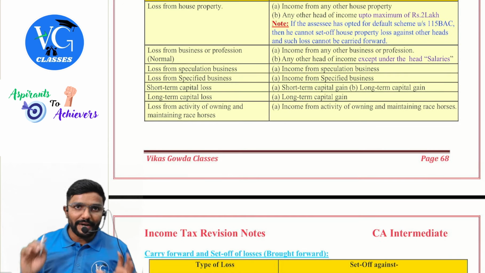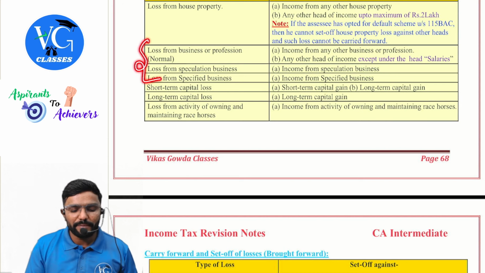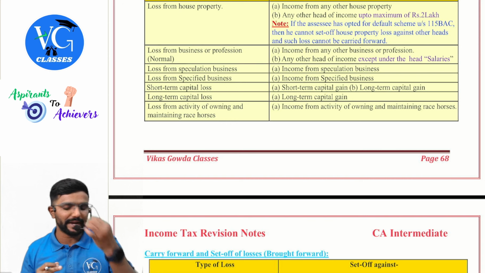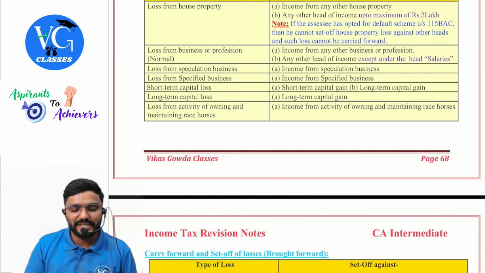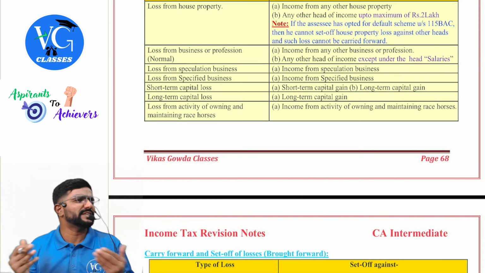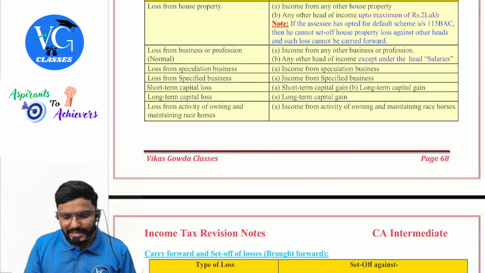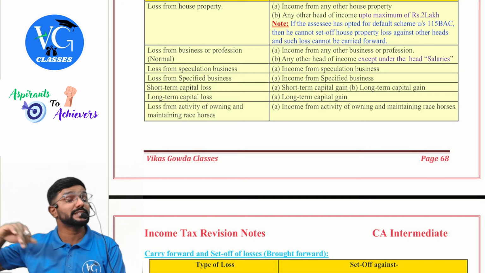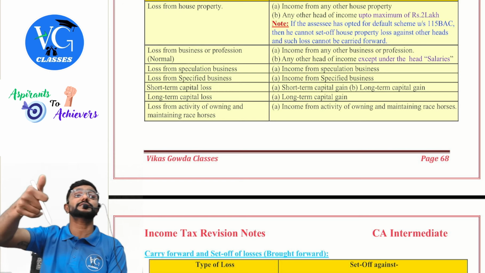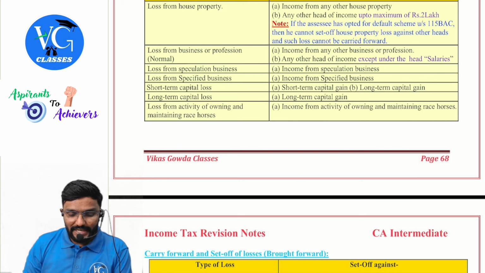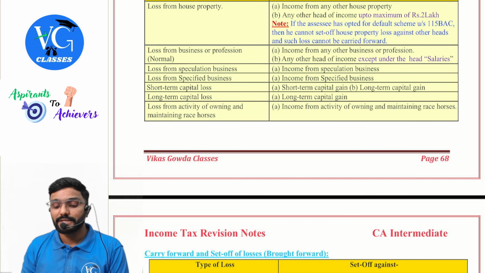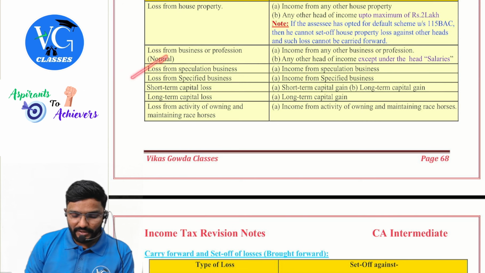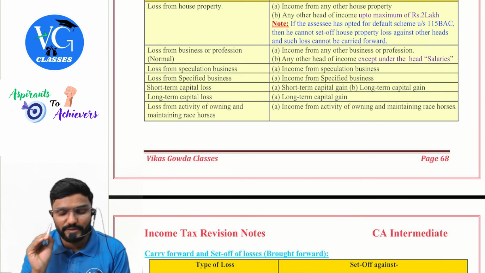Next. Under the head business, guys, I have divided it into 3 parts. I have told you even under the head PGBP while discussing at the end of that head. First, loss from business or profession, normal, meaning other than specified and speculation. Sir, can I adjust it against income from any other business or profession? Yes. Can I adjust it against specified business income? Speculation business income? Yes, allowed. Sir, can I adjust it against other heads of income? Yes, except salaries.